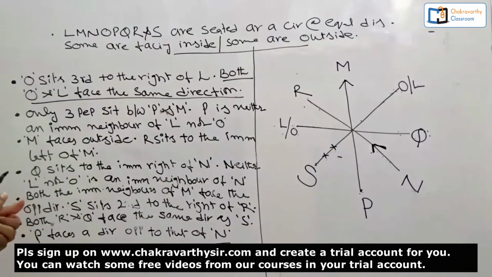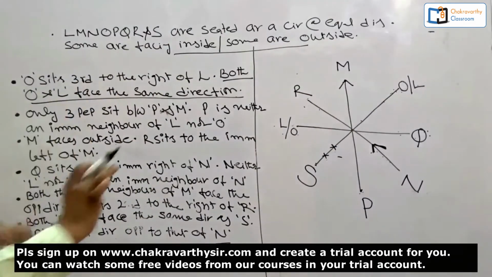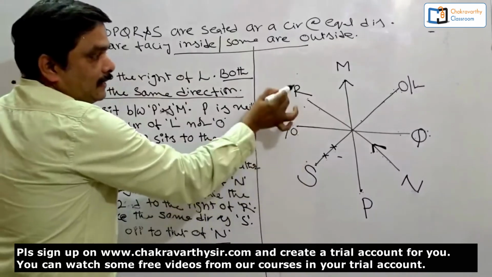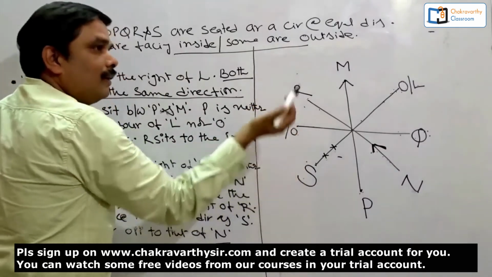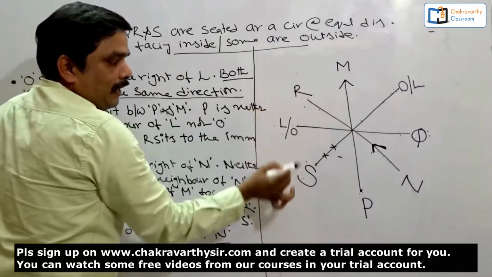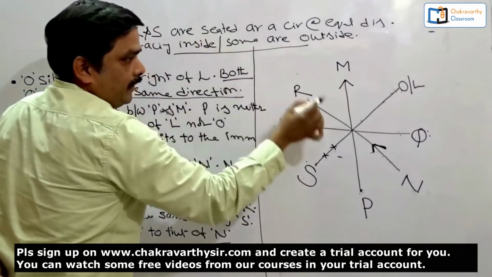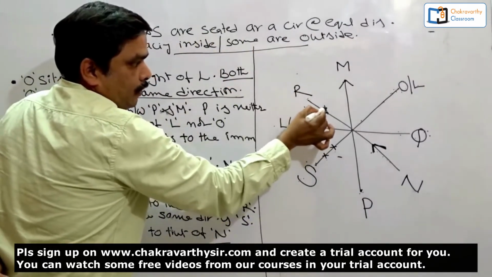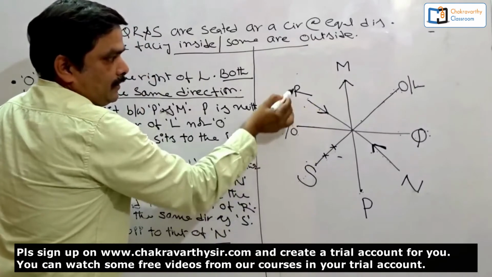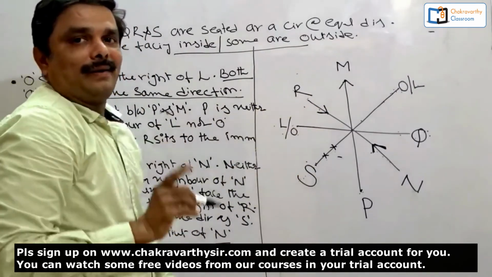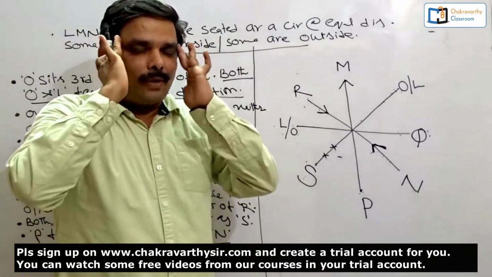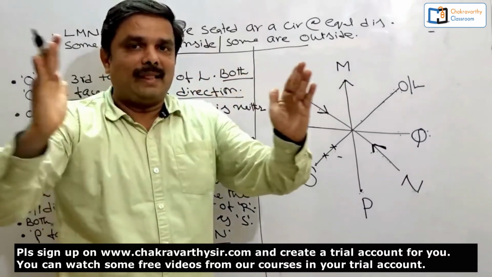S sits second to the right of R. Now here S sits second to the right side of R. When S should be second to the right of R, R must be facing inside. Only then can I say S is second to the right of R. Got the clarity, right? Step by step you need to unravel the puzzle.